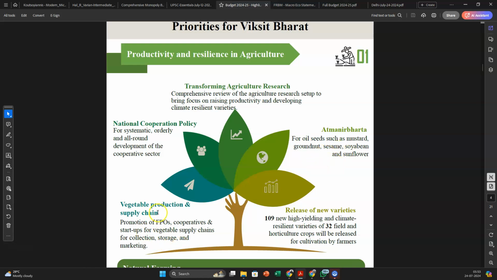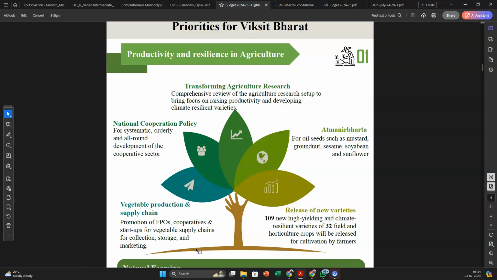Then supply chain and production, vegetable production and supply chain. This is often asked by UPSC in its mains exam. How do you increase the productivity? You can have more startups, you can have more players in the agricultural market, you can have cooperatives, farmer producer organizations.